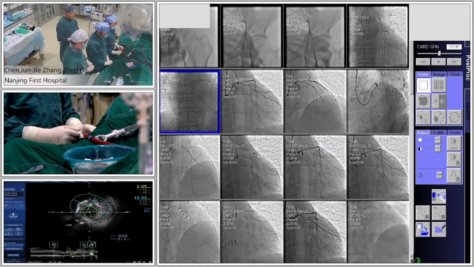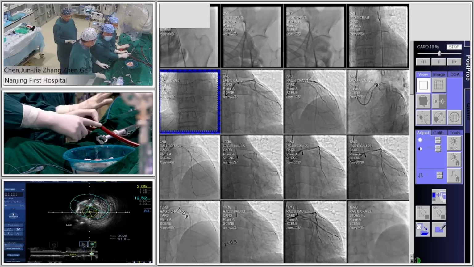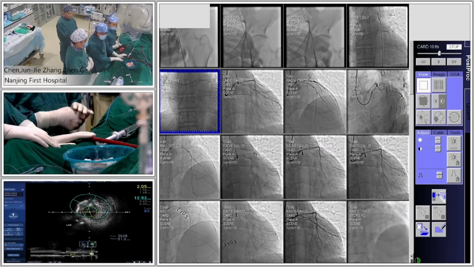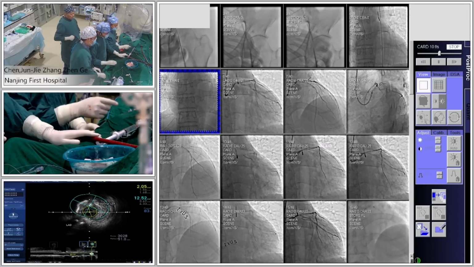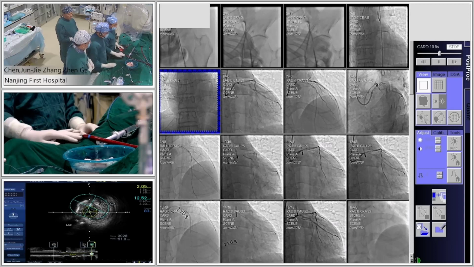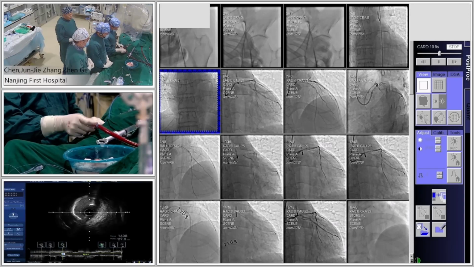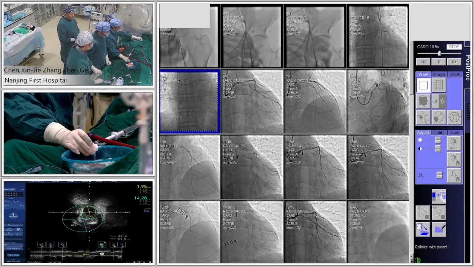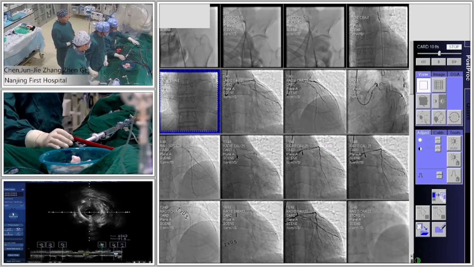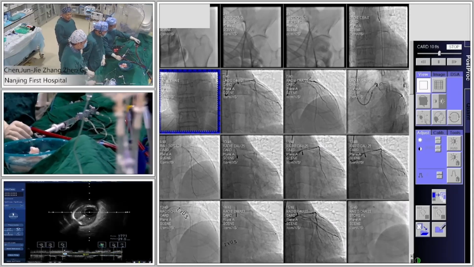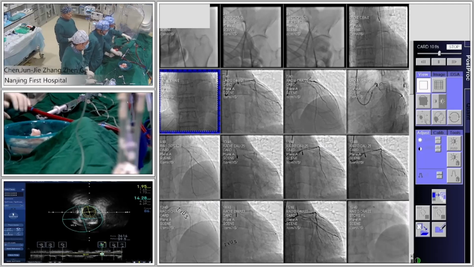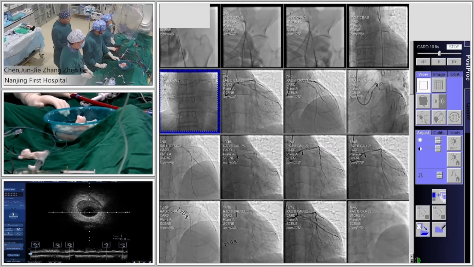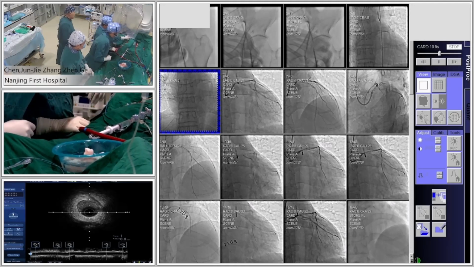Focusing on the table. It is very clear to see both femoral arteries have been occupied by IBP and ECMO. So I think the only access for PCI of the left main should be from the radial artery, right? Yes. So you got the right femoral access for the IBP.